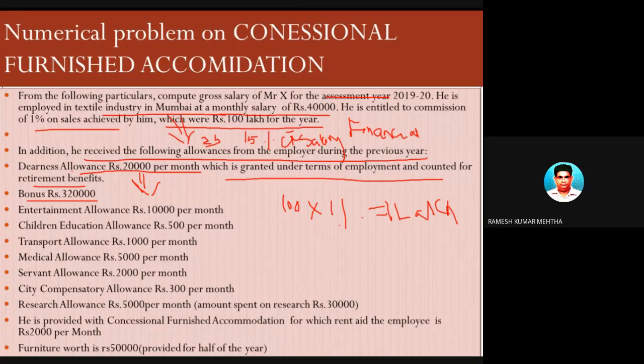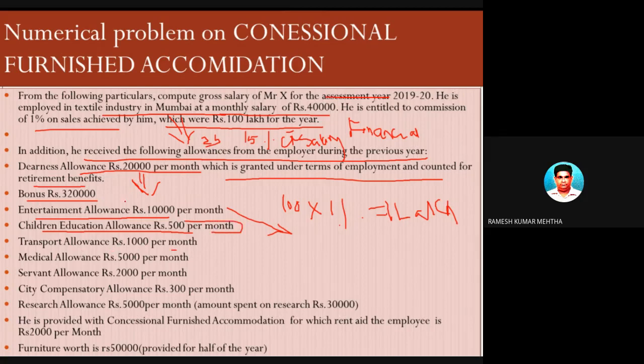He has worked hard and the company has made a huge amount of profit, and because of this he is getting a bonus of 3,20,000. Next one is entertainment allowance, 10,000 rupees, and you know the rule: it is fully taxable. Next one is children's educational allowance, 500 rupees per month, but it is not mentioned how many children he has and for how many children this is made available.